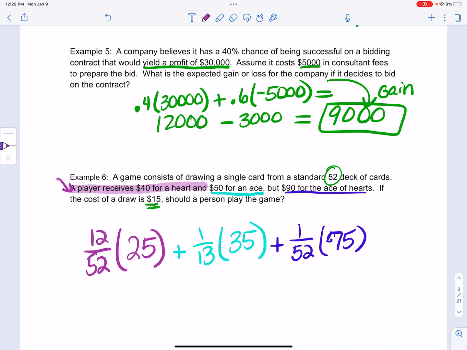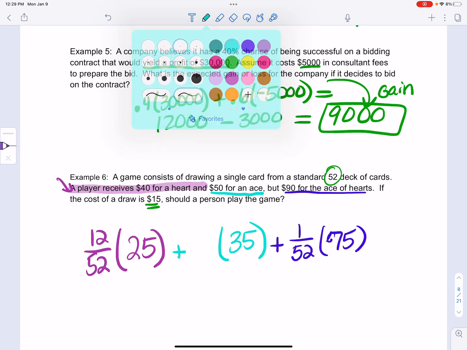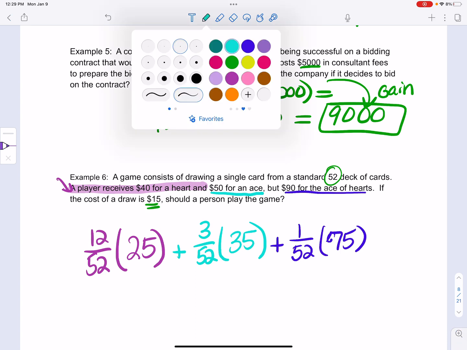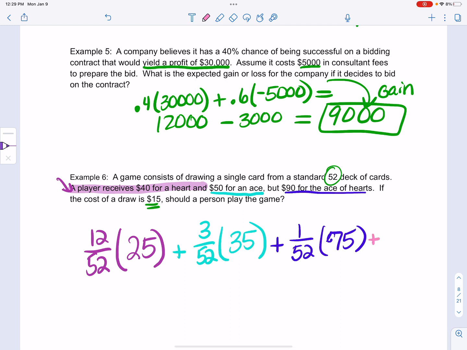And then for this one, you're not going to get paid for the ace of hearts, so isn't that going to be 3 out of 52? And then that's 1 out of 52. But I also need to take into account the losers. So 12, 15, 16. 52 minus 16 is 36. So I'd have 36 out of 52 times you're losing $15.